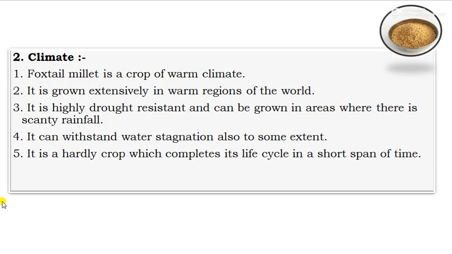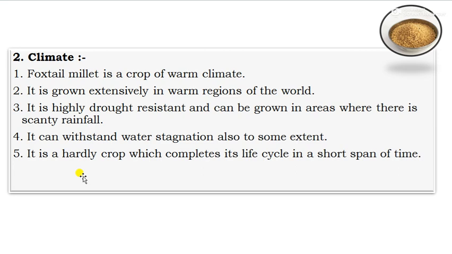Then climate. Foxtail millet is an important warm season crop, requires a warm climate, and can grow extensively in the warm regions of the world. It is highly drought resistant and can be grown in areas where there is scanty rainfall, and is mainly grown in kharif. It requires a hot and humid climate and warm weather.